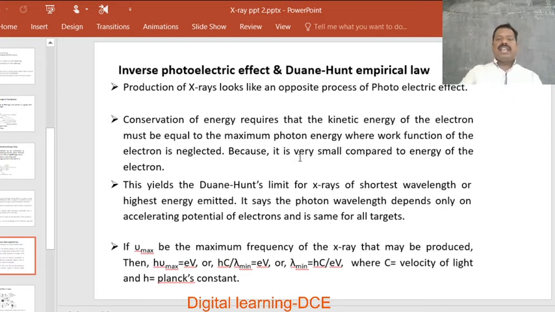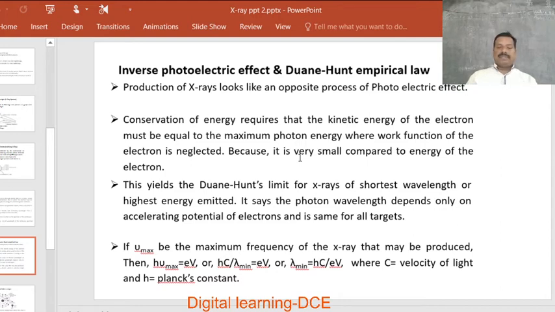Next, conservation of energy requires that the kinetic energy of the electron must be equal to the maximum photon energy, where the work function is neglected. If the kinetic energy is high, the work function of the metal is neglected because it is very small compared to the energy of the electrons used. So, this yields the Duane-Hunt limit for X-rays of shortest wavelength or highest energy emitted.